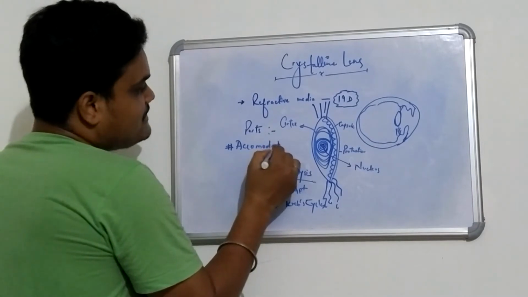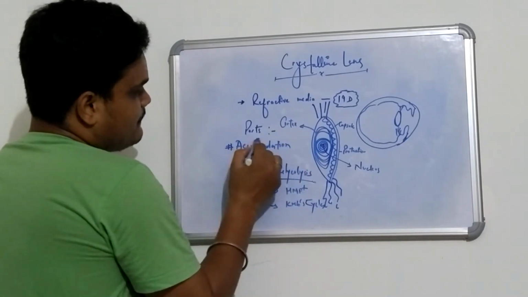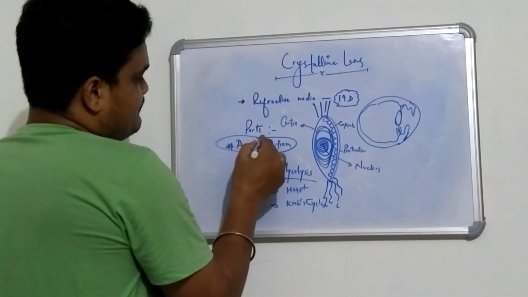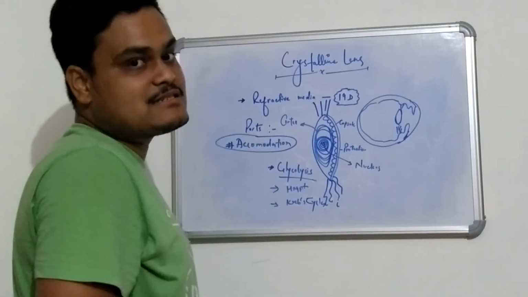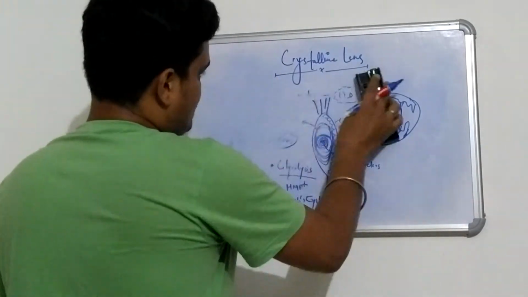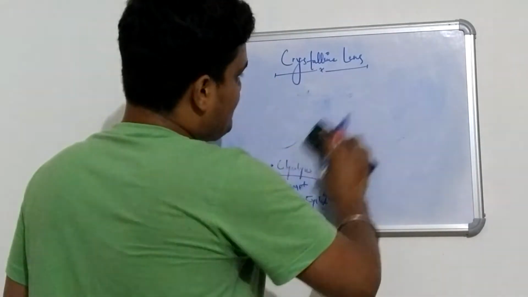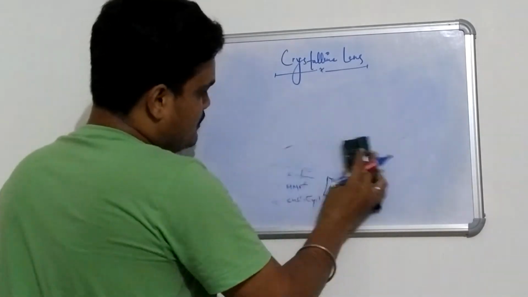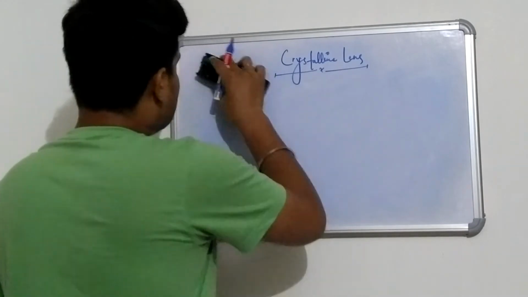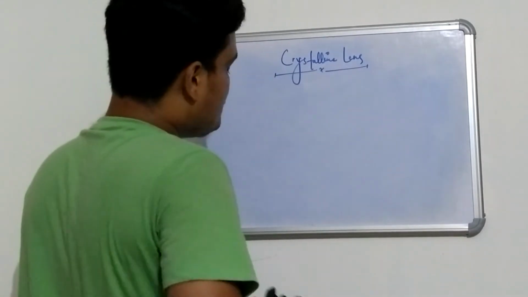Accommodation. Now what is accommodation? What do you understand by accommodation? Because the major purpose of the crystalline lens is accommodation. So let us see how it plays with the accommodation. Here I am not going to talk about a Goldmann model of accommodation or any kind of theory postulates, only giving you the concept of accommodation here.